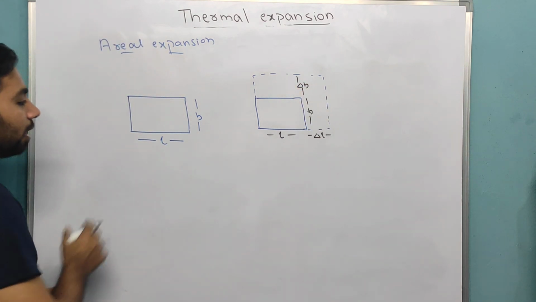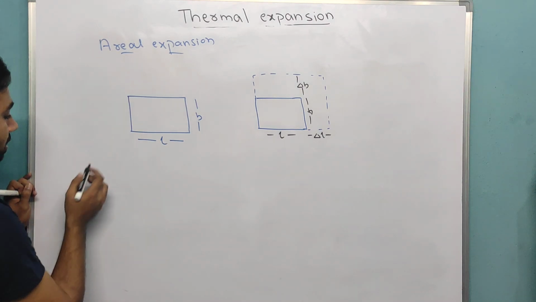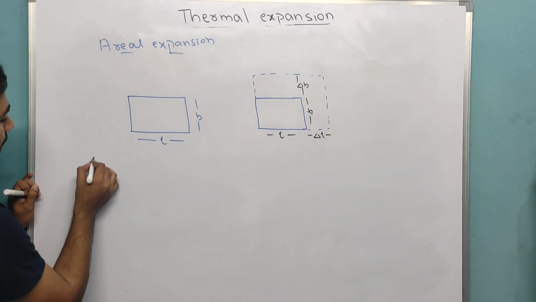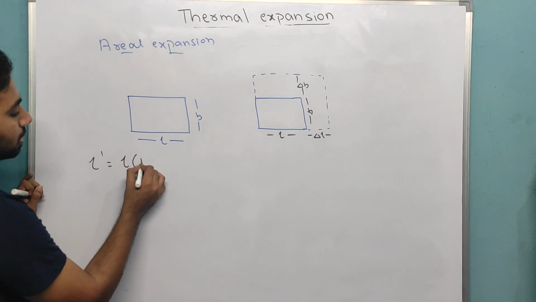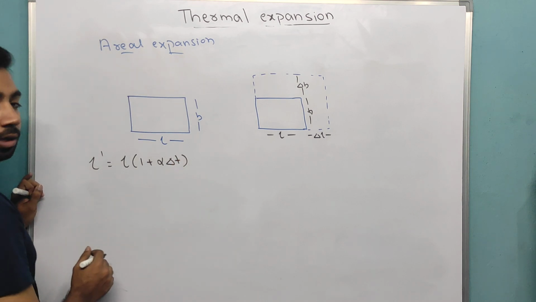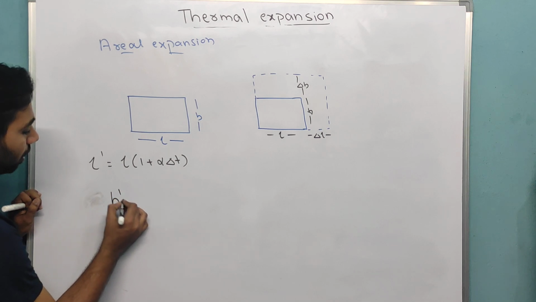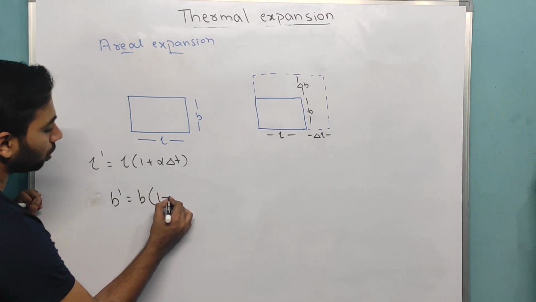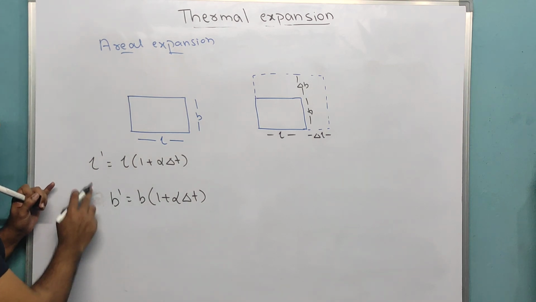Now if I write the formulas here, the new length is L times 1 plus alpha dou T. Again the new breadth is the original breadth times 1 plus alpha dou T. Now the area is length into breadth.